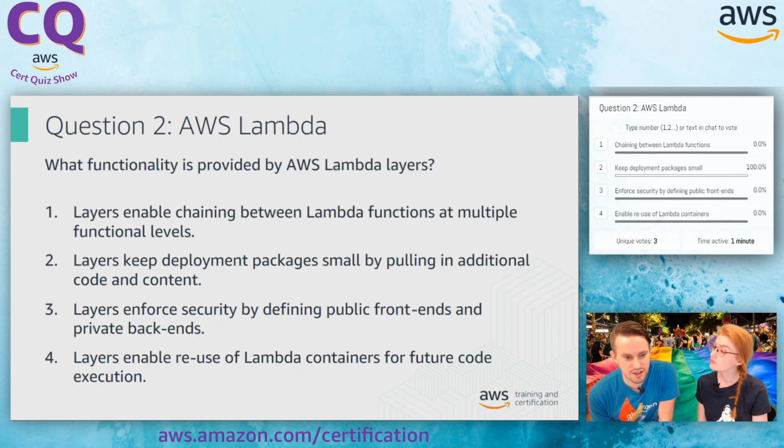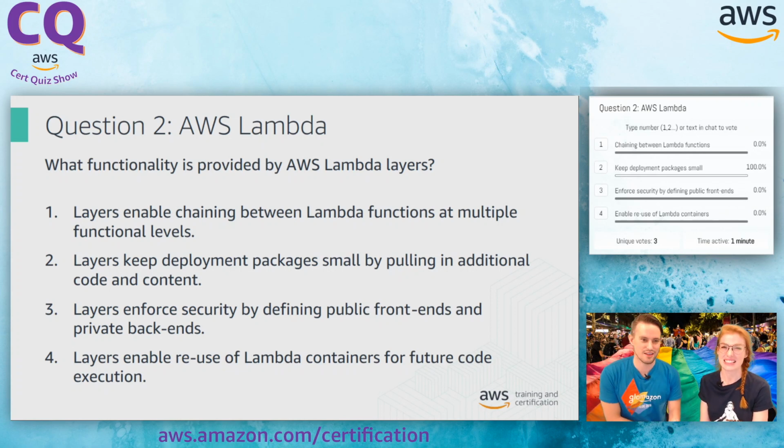Layers enforce security by defining public front ends and private back ends. Okay, I think this is a bit off the mark here. I don't think that layers have anything to do with security. So if you're thinking that you're going to get better security by using layers, that's probably not the way to go. Number 4 says layers enable the reuse of Lambda containers for future code execution.